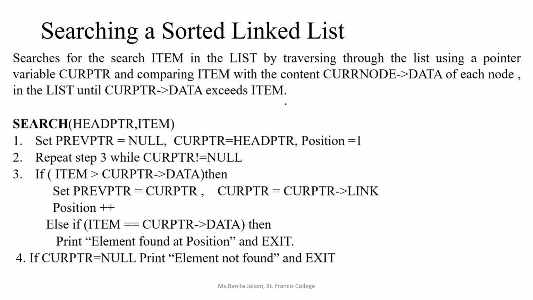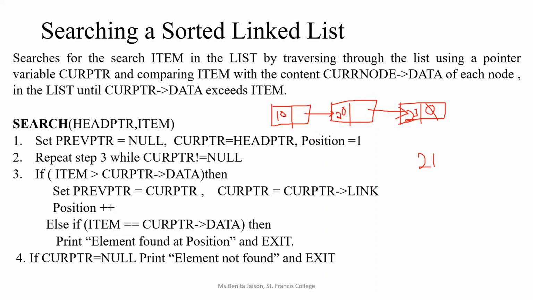Suppose I have a linked list like this. The first node has the value 10, the second node has the value 20, and the third node has the value 23. These nodes are connected as a linked list. Whenever you are drawing, you have to show this link to the next node. And at the end you have a null, which means we don't have any more nodes. The search key I have got is 21.